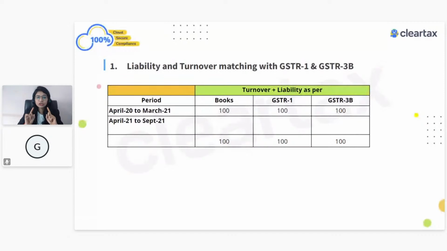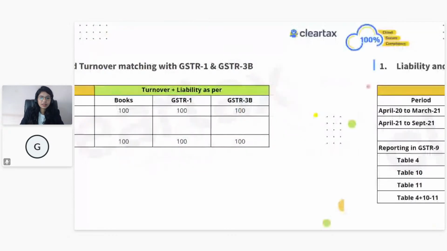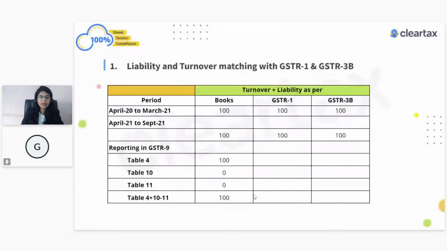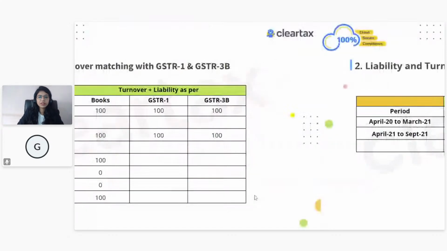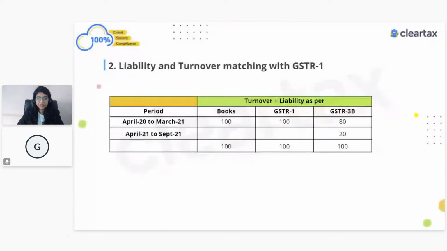Here, because the liability is related to the current financial year and discharged in the current financial year, this information needs to be shown in table number 4 or 5, depending on whether it's taxable or exempted, and also in table number 9 under the tax payable section, right?